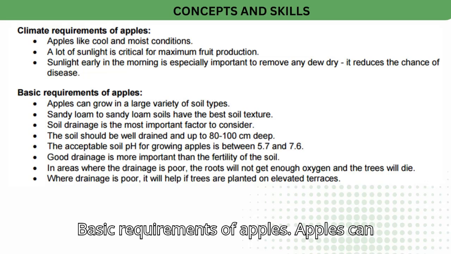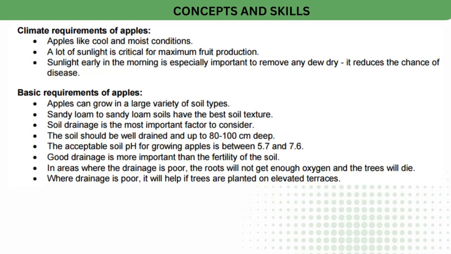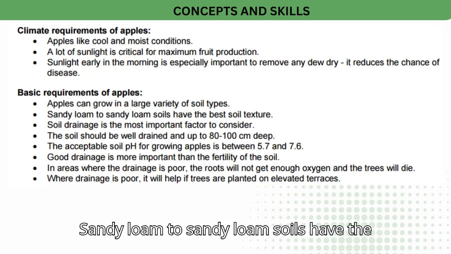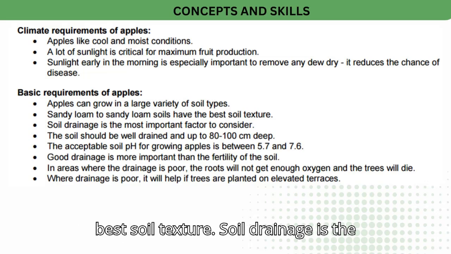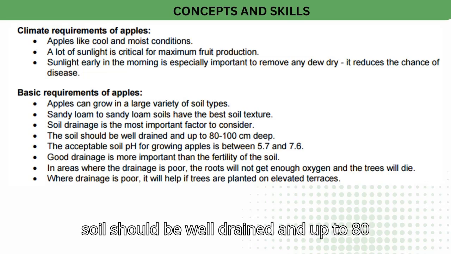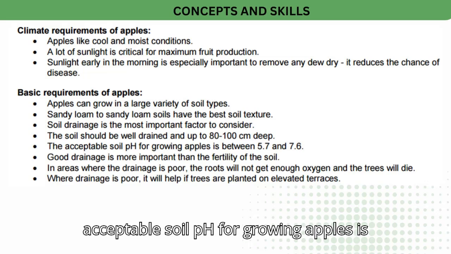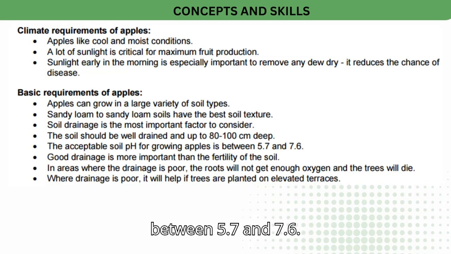Basic requirements of apples. Apples can grow in a large variety of soil types. Sandy loam to sandy loam soils have the best soil texture. Soil drainage is the most important factor to consider. The soil should be well drained and up to 80 to 100 centimeters deep. The acceptable soil pH for growing apples is between 5.7 and 7.6.